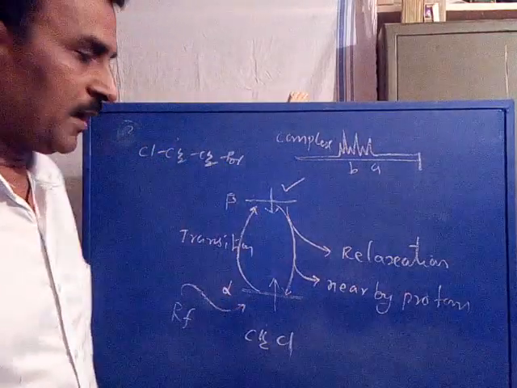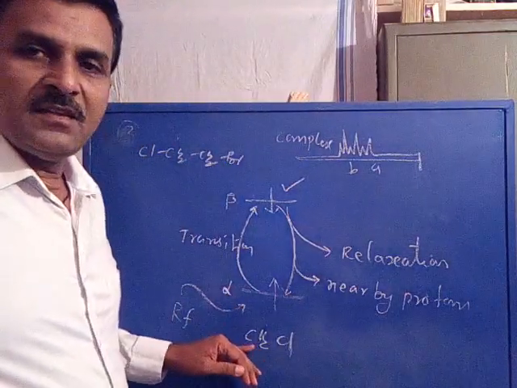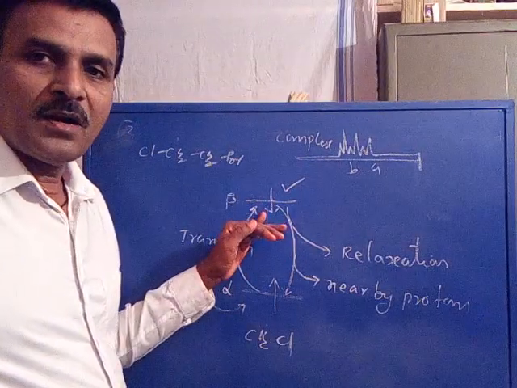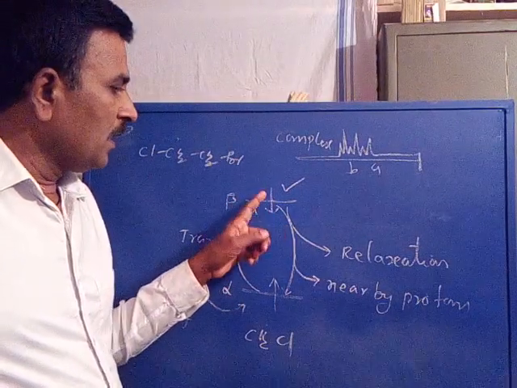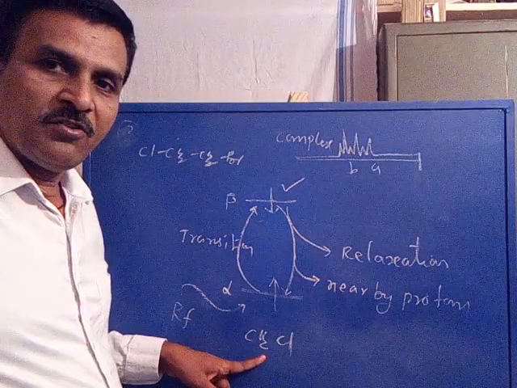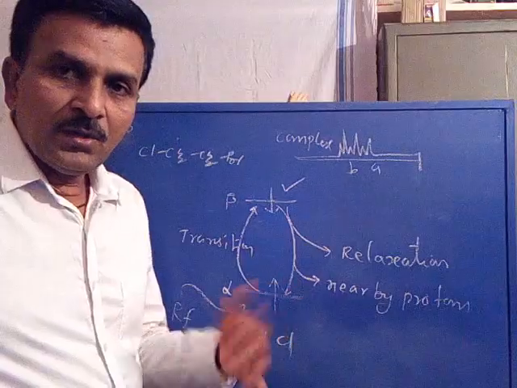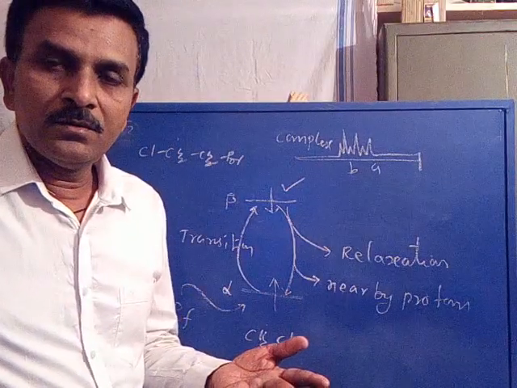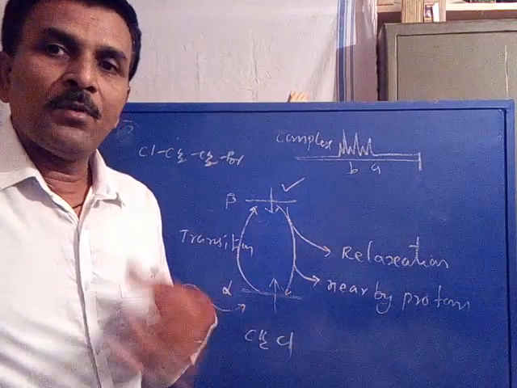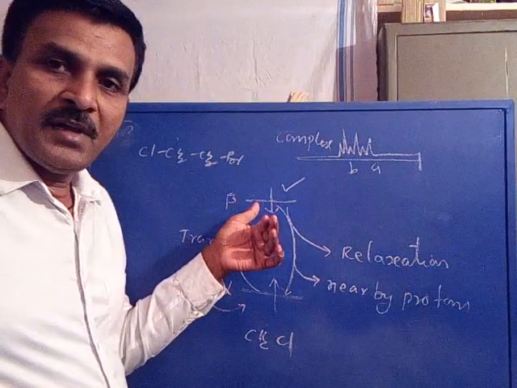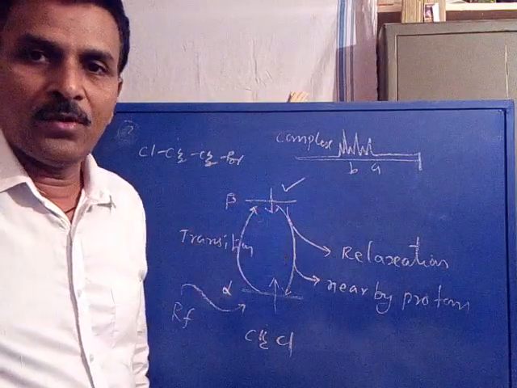You see a simple mechanism. When energy is supplied, it may absorb and undergo transition to beta spin state. Again it comes back to alpha spin state by transferring its excess energy to the nearby protons. Nearby means protons very close to the nucleus present in the beta spin state, called nearby protons.